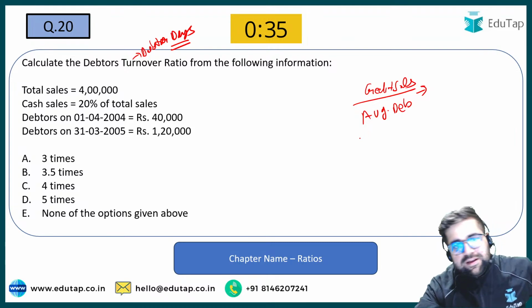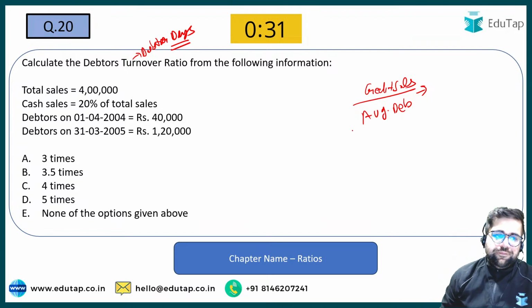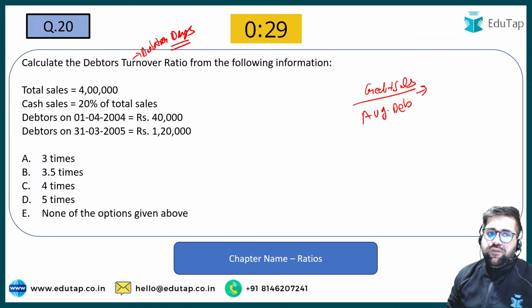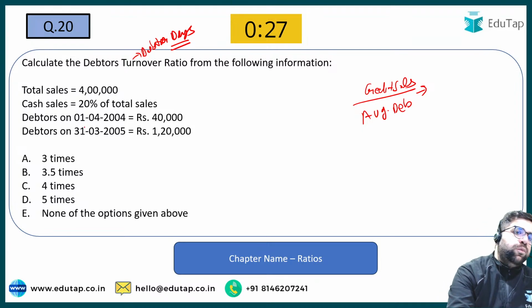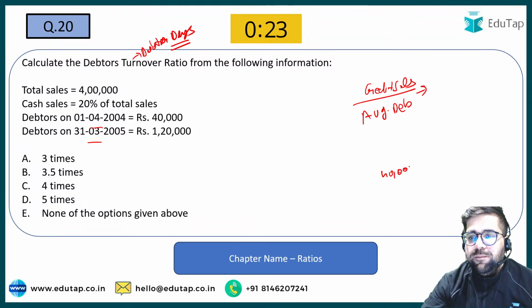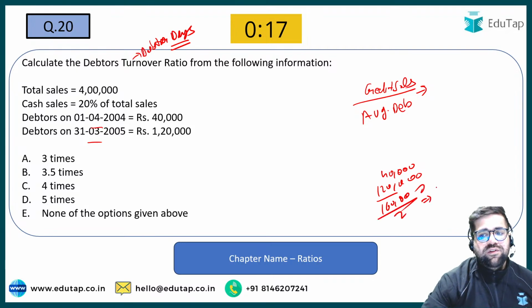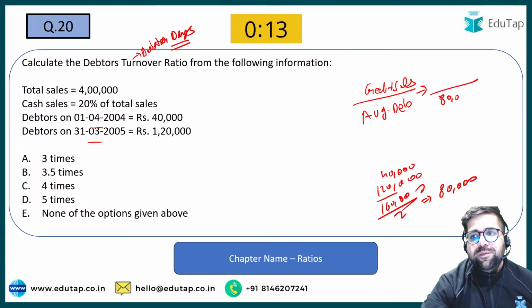40,000 plus 1,20,000. Or you only solve this question. First start with average debtors. So opening debtors and closing are given to you. So 40,000 plus 1,20,000 will give you 1,60,000. 1,60,000 divided by 2 will give you the average debtors, which is 80,000. So your denominator will be 80.